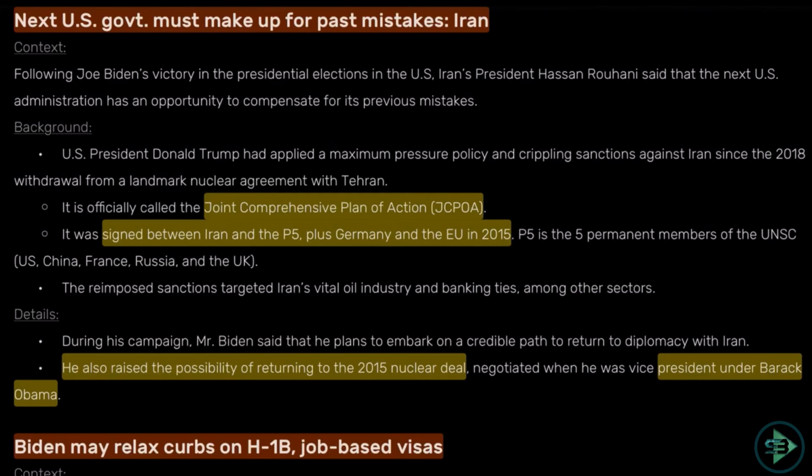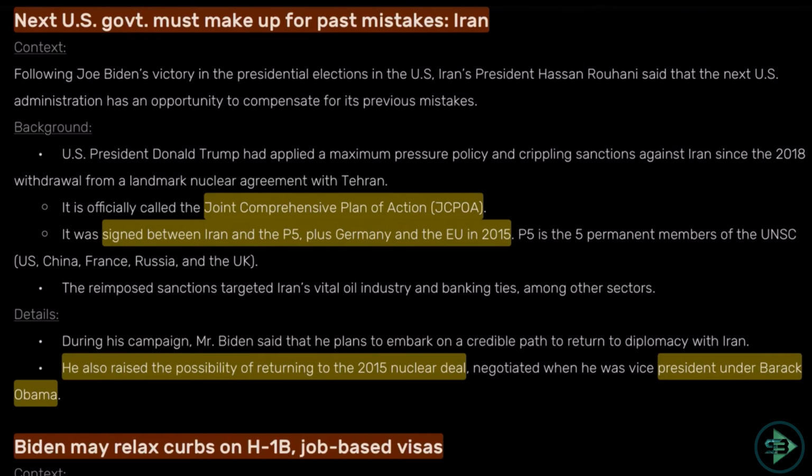We'll study UNSC in the separate class of international organization, but for the time being, just know United Nations Security Council, which looks after the major decision with respect to security of the world. So UNSC has 5 permanent members: US, China, France, Russia and UK. Along with them and Iran plus Germany and EU, European Union, this treaty was signed, which took out all the restrictions that was put on Iran with respect to its nuclear power project.